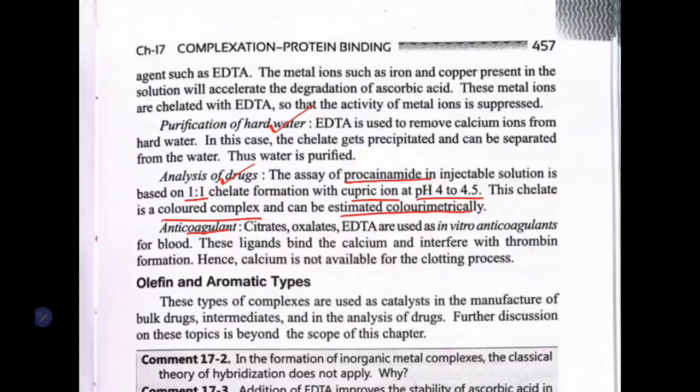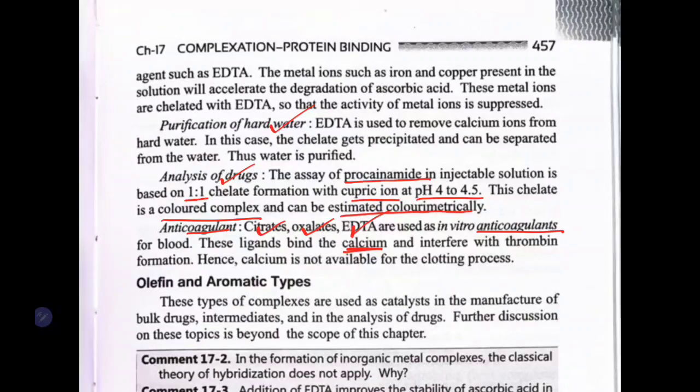Next one is, you can use EDTA as an anticoagulant. We already know citrates, oxalates and EDTA can be used as in vitro anticoagulants. We have a divalent ion, that is calcium, in our blood. If you complex this calcium, it is sequestering: the property of calcium is suppressed without removing it.